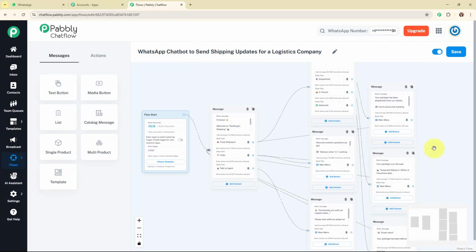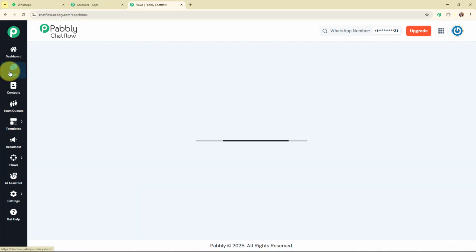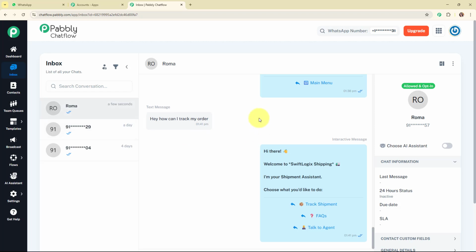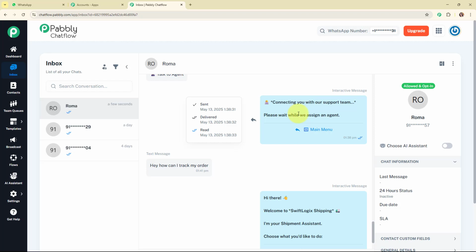And now let me show you the amazing feature that Pabbly Chatflow offers, which is the inbox. So we are going to access the inbox given in the left side bar, and here in the inbox you can see the entire WhatsApp chat between your customer and your WhatsApp chatbot, and also you can see the status of the messages sent, delivered and read. And not only this, you can also see the details of your customers available in the right side panel. Alright, so this was all about inbox.